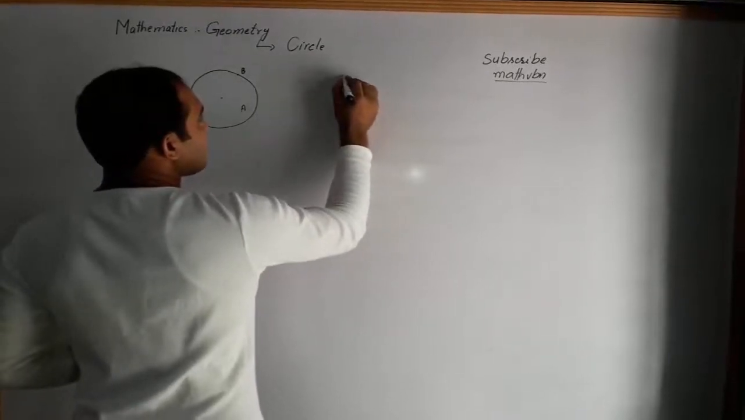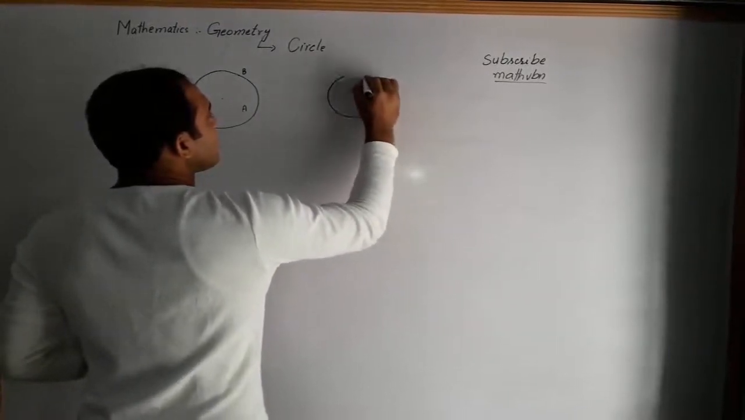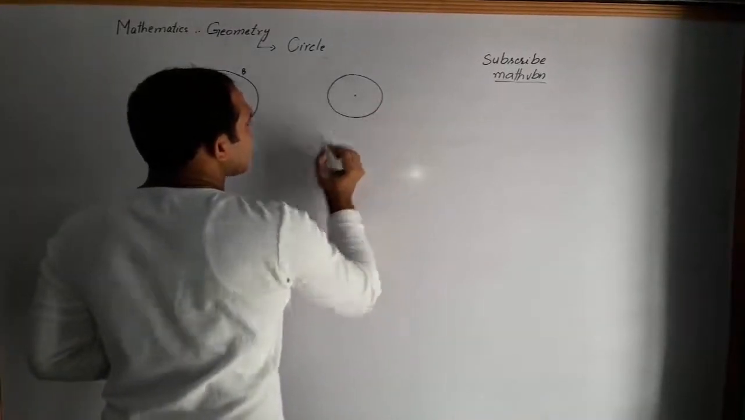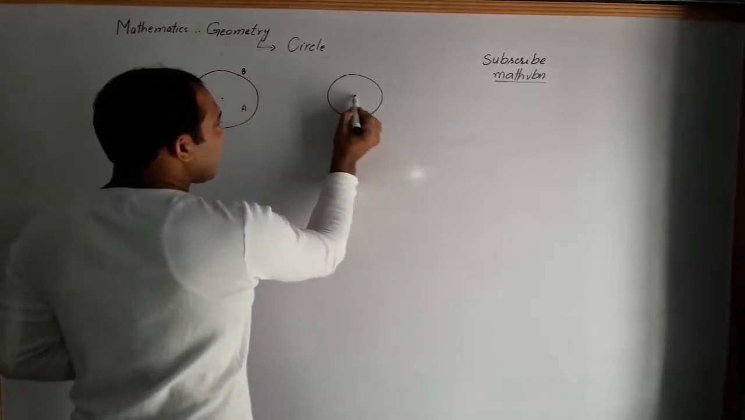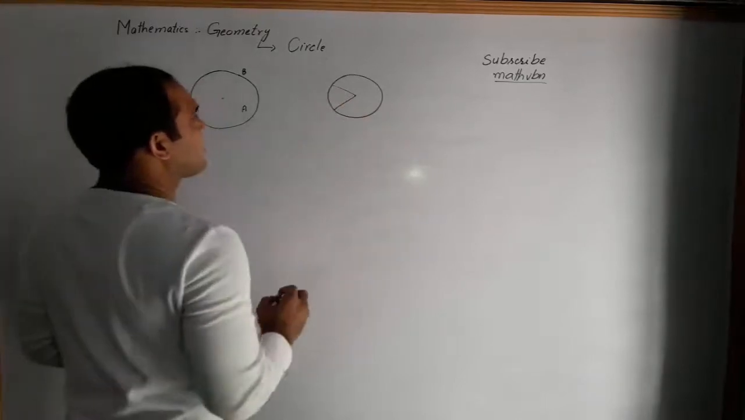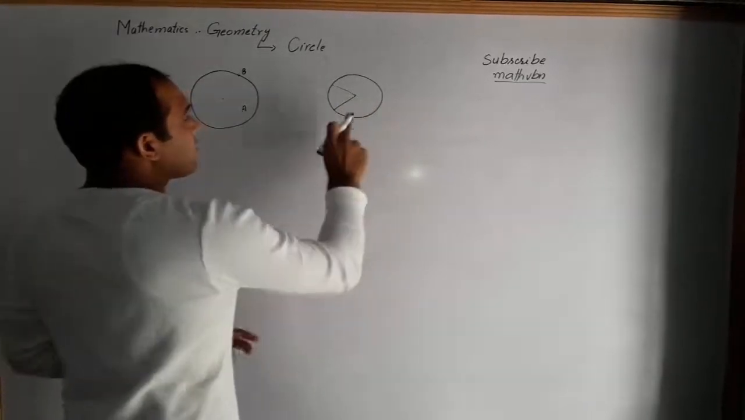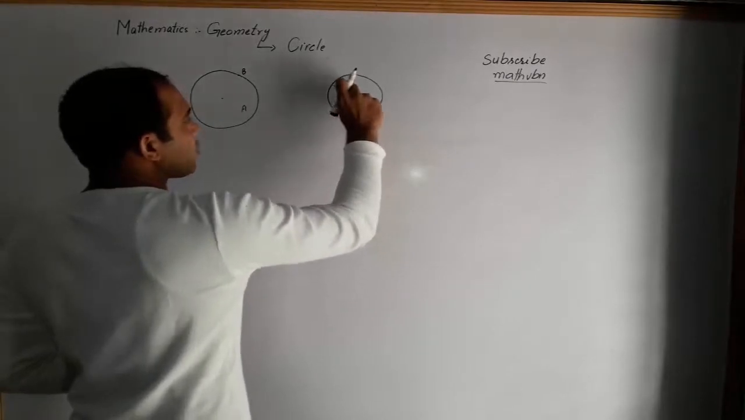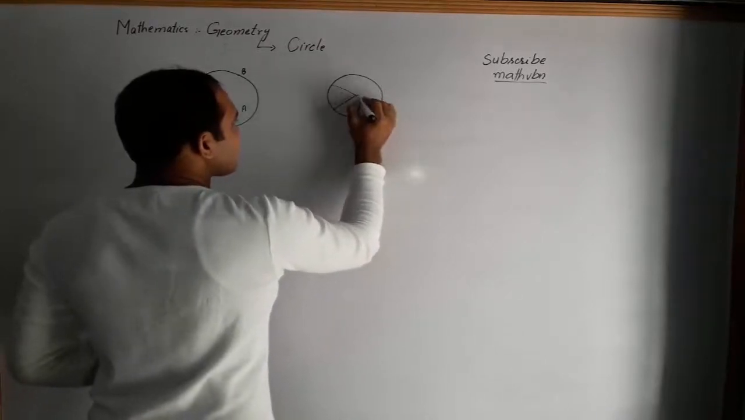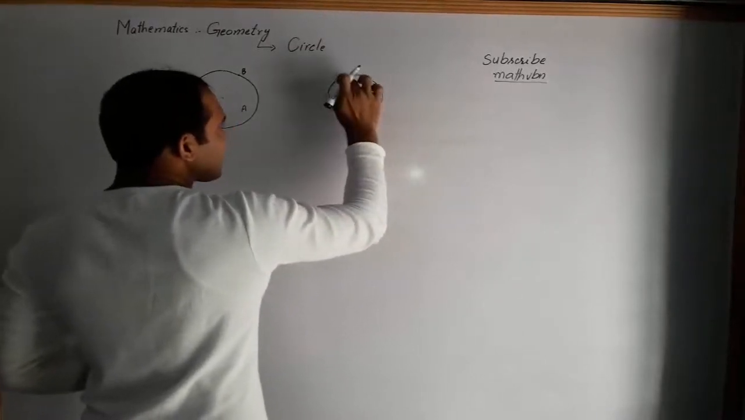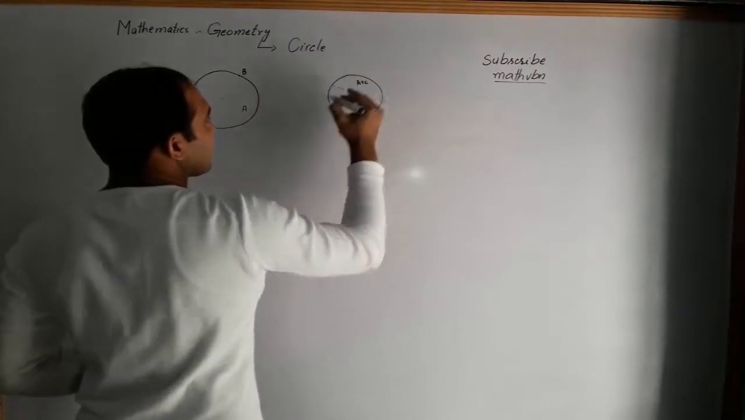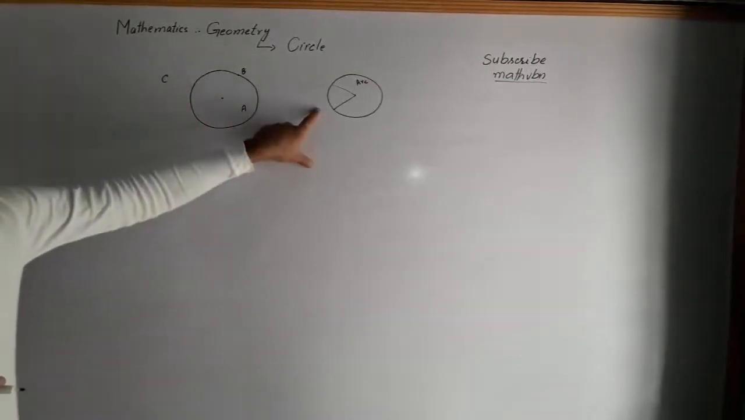Now we have a circle. In this circle, this is the center, and we draw this line and this line. We draw two lines from the center, this line and this line. These are called radii, and the whole boundary of the circle is called the arc. This is called the arc.